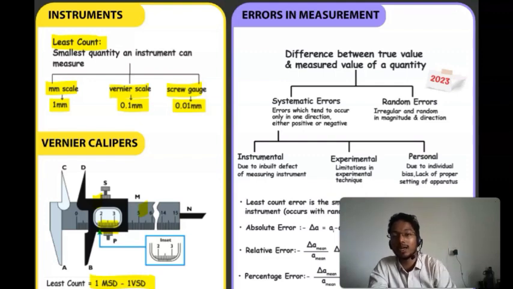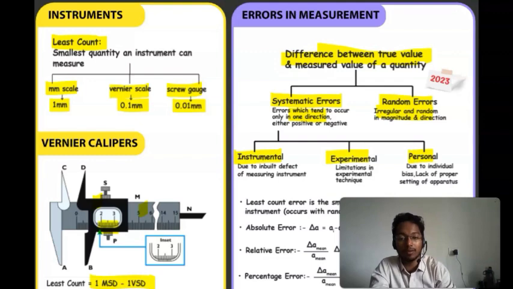The difference between the true value and the measured value is the error. There are two types of error, systematic errors and random errors. Errors which tend to occur only in one direction are systematic errors, and errors irregular and random in magnitude and direction are random errors. Then there are instrumental, experimental and personal errors.